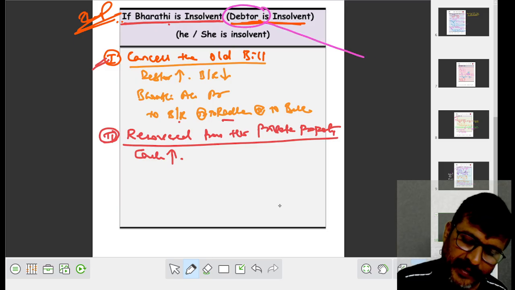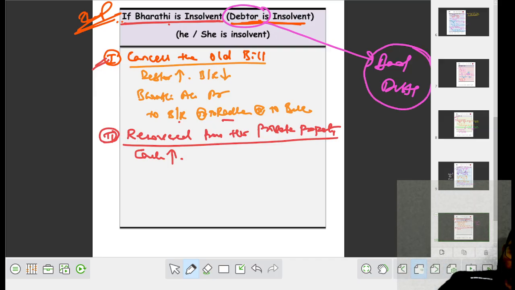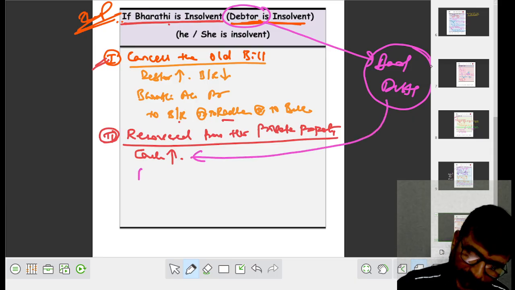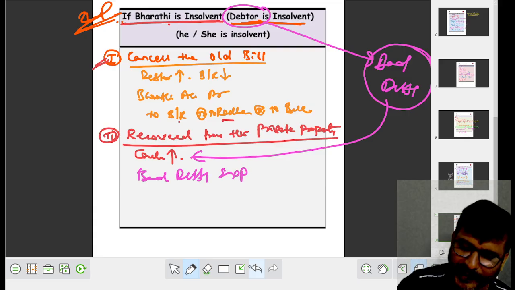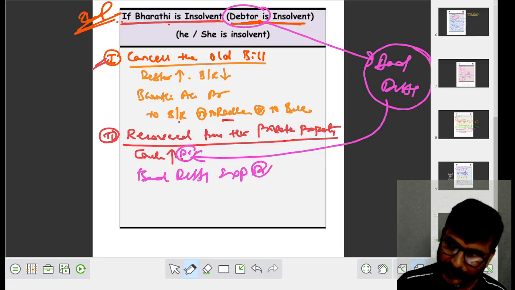Since the debtor is insolvent, we have to use bad debts. Bad debts will be expenses. Cash increases, debit; bad debts is to be debited.